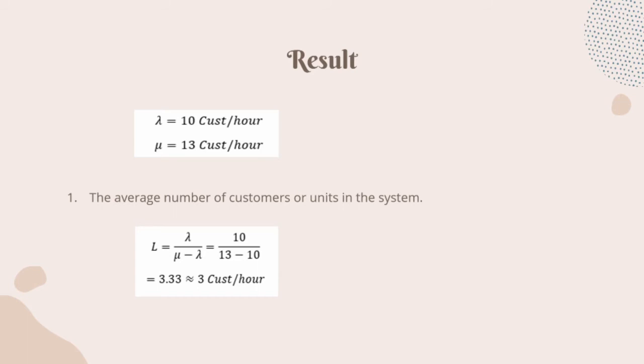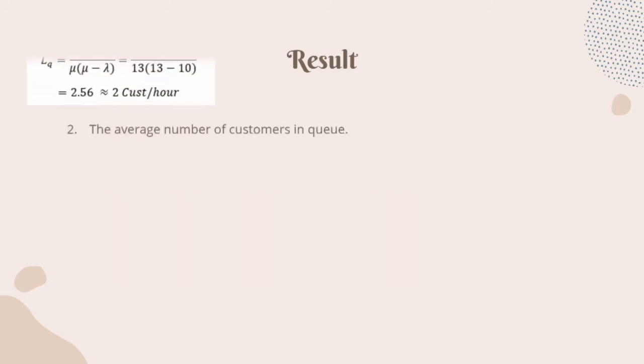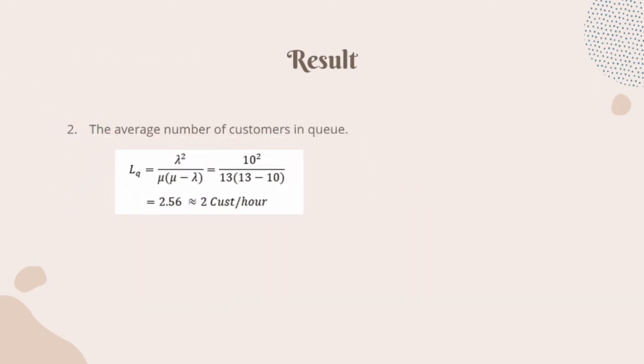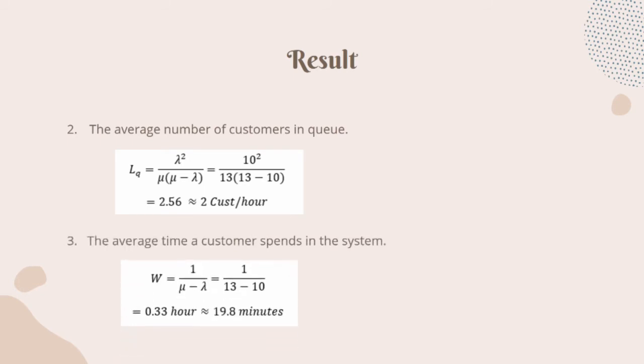In order to find the average number of customers in the system, we use the formula L, that is lambda over mu minus lambda. Then, we get 3.3, or approximately 3 customers. To know the average number of customers in the queue, we use the Lq formula, which is lambda squared over mu multiplied by mu minus lambda, and it equals 2.56, or to be exact, 2 customers.